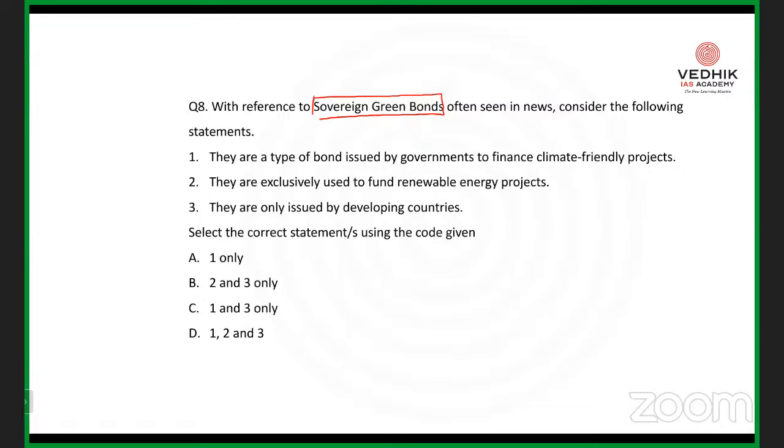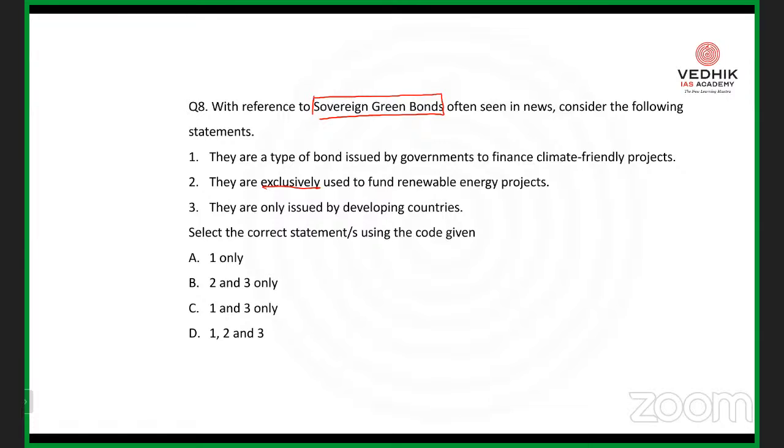So when you go through the options, the first statement: they are typical bonds issued by governments to finance climate friendly projects. May or may not be correct; we are not much aware, right? So just go through the second statement: they are exclusively used to fund renewable energy projects. The term itself says it's a bond, right? Are we able to supply certain bonds by making an exclusive condition? Obviously, it will affect the stock market regulators in our country.